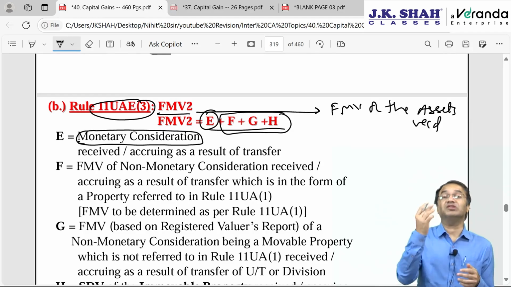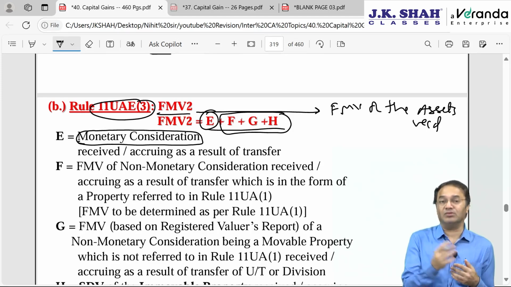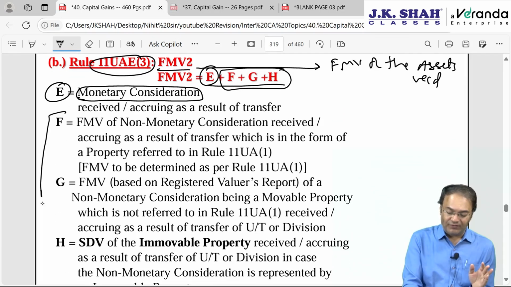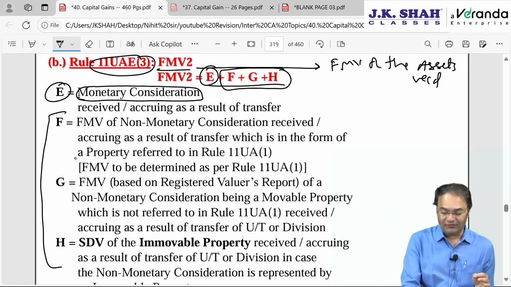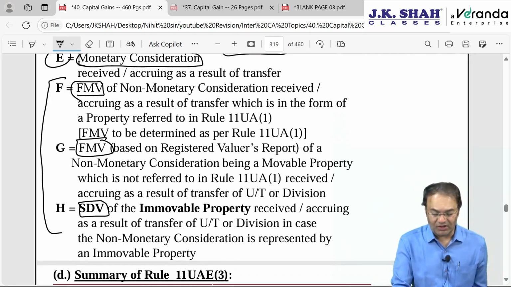Monetary compensation means money received, which is not required to be valued because it has its own value. Add FMV of the assets received, number F, number G, number H, FMV, FMV and stamp duty value. Same thing as we discussed for FMV1.